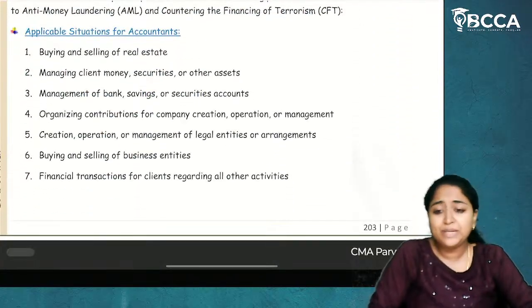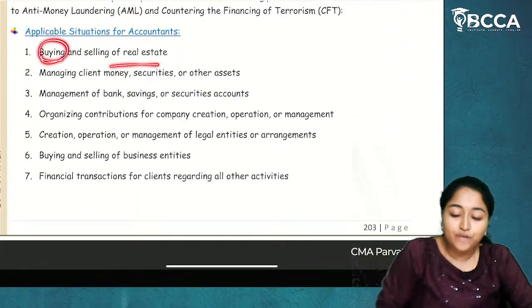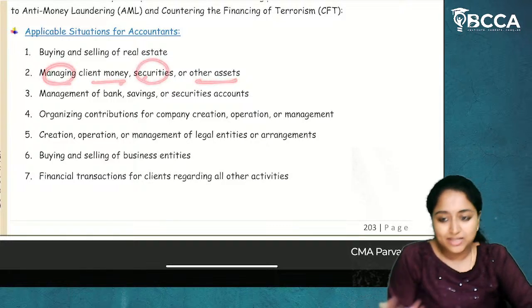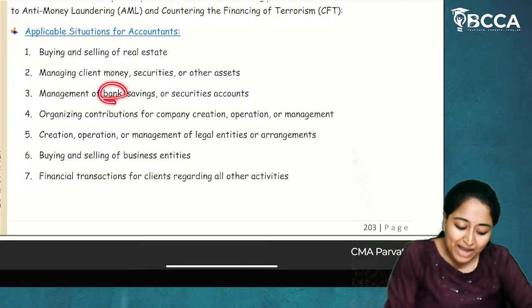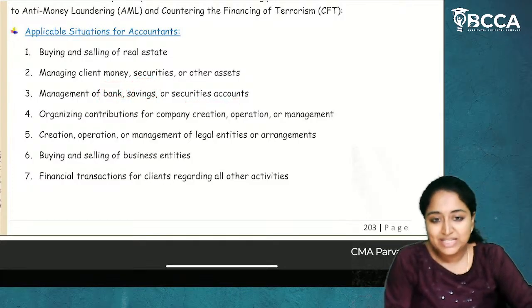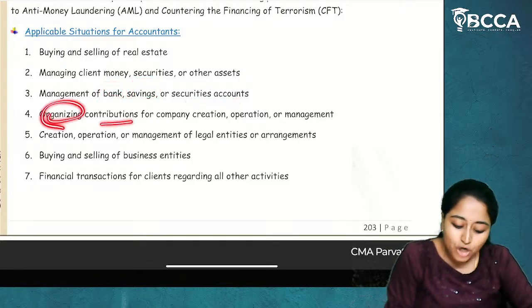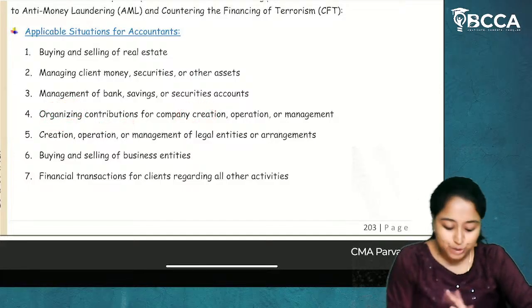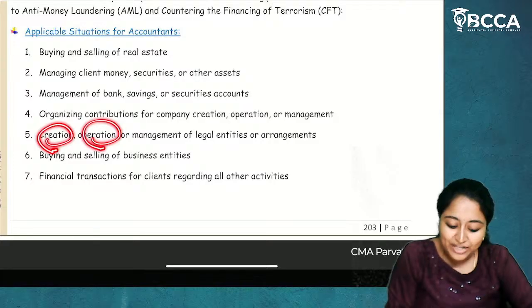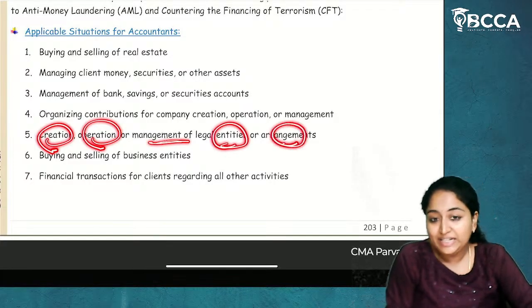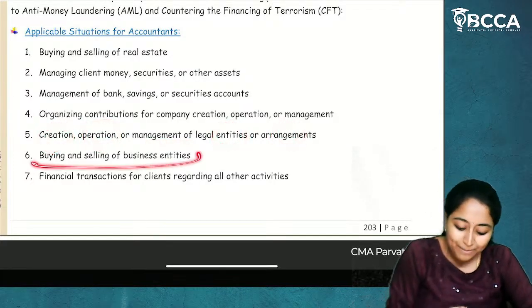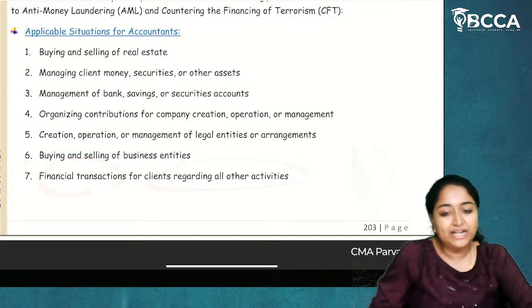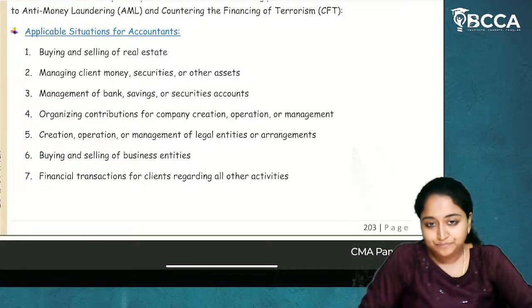Now, what are those applicable situations? Buying and selling of real estate, managing client money, securities or other assets, management of bank, savings or securities accounts, organizing contributions for company creation, operation or management, creation, operation or management of legal entities or arrangements, buying and selling of business entities, and financial transactions for clients regarding all other activities.